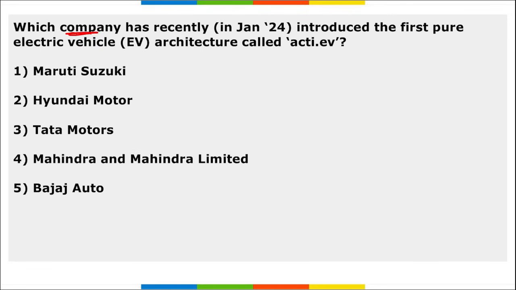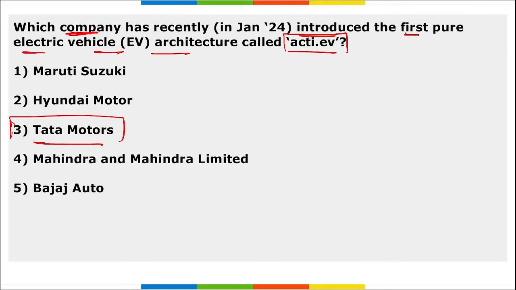Next, which company has recently introduced the first pure EV architecture called Active.EV? It is Tata Motors, right? Tata Motors introduced their first pure electric vehicle architecture called Active.EV, which will be the future portfolio of various electric vehicles such as Punch, Sierra, Harrier, etc.